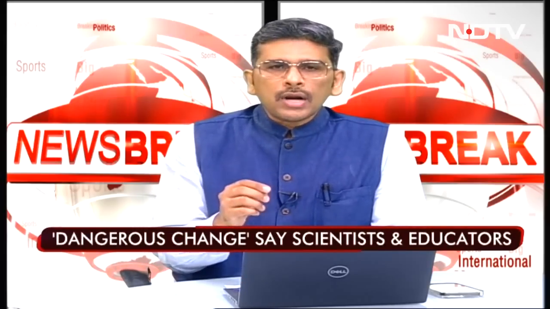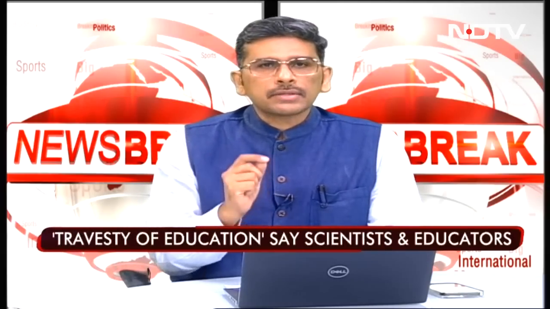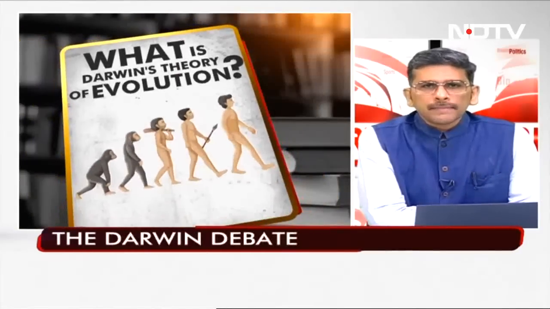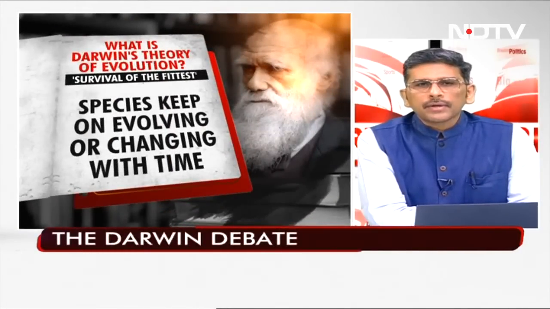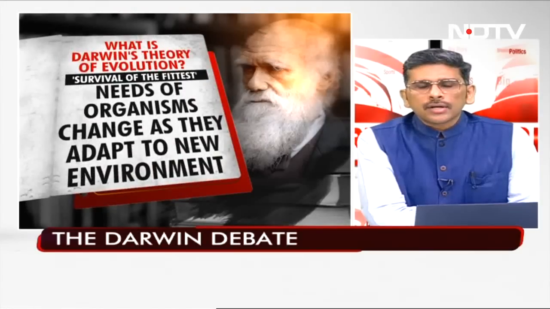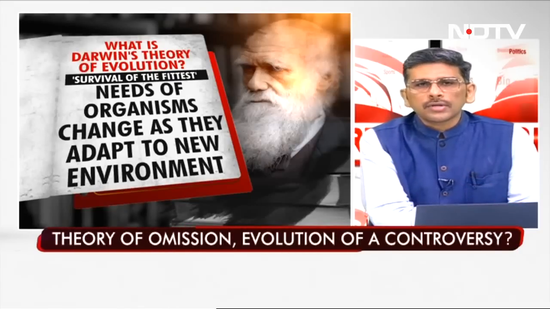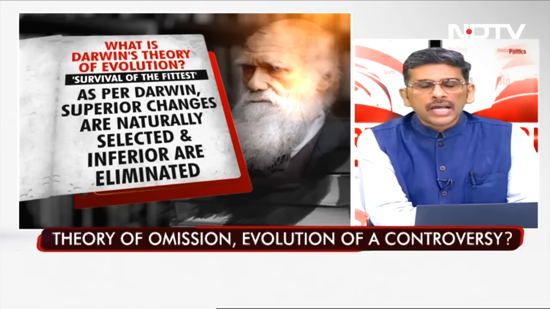So first of all, let's start with the basics on this program. What exactly is Darwin's theory of evolution? Survival of the fittest, it says. The species keep on evolving or changing with time. The needs of organisms change as they adapt to the new environment. These are all theories that were taught. As per Darwin, superior changes are naturally selected and inferior are eliminated.